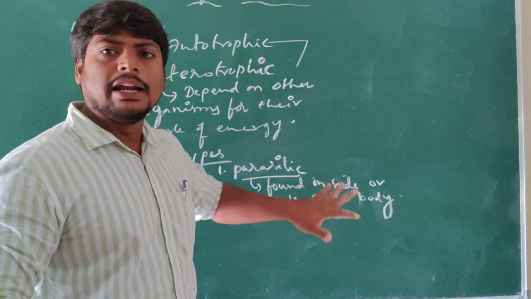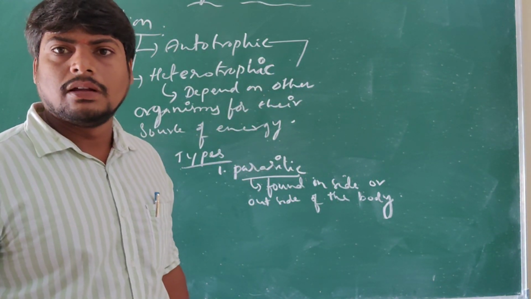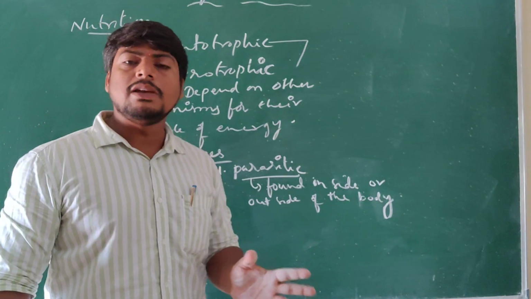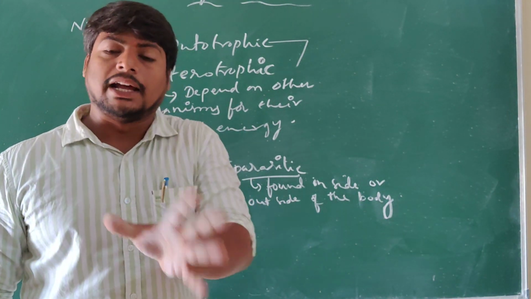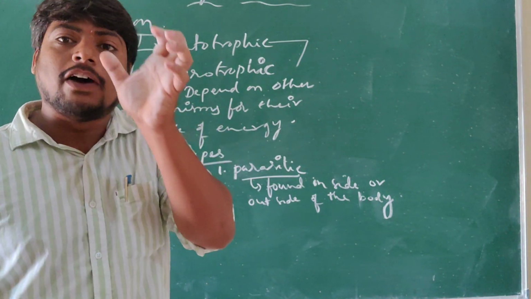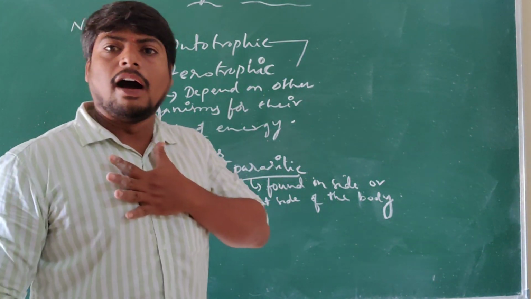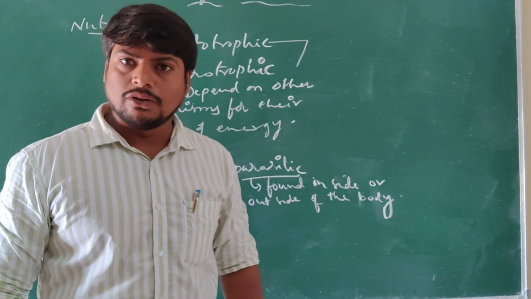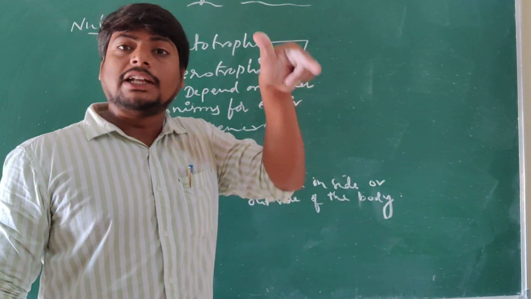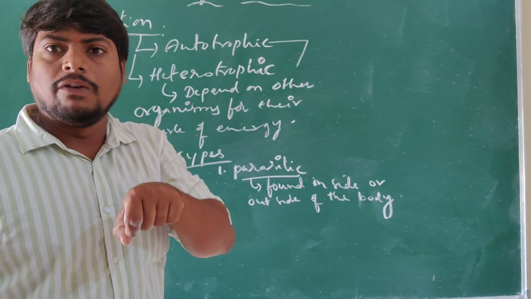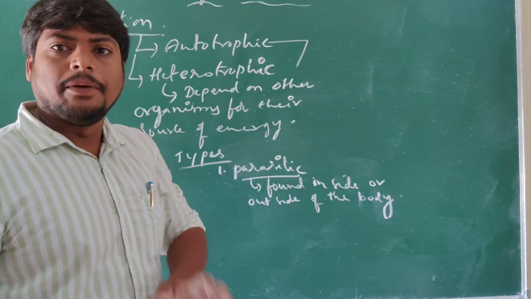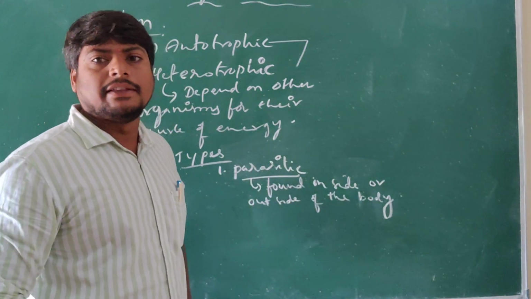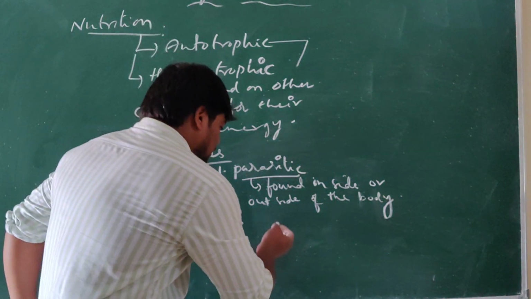Here they obtain the nutrients without killing the host organism. What is the host? The host is the one giving shelter or providing food for the other organism. For example, we are the organisms giving shelter to the bacteria and other protozoans. So we are giving shelter, so we are called the host organism. Understand? Without killing the host body, they obtain their nutrients. That is what we see under the parasitic mode of nutrition.